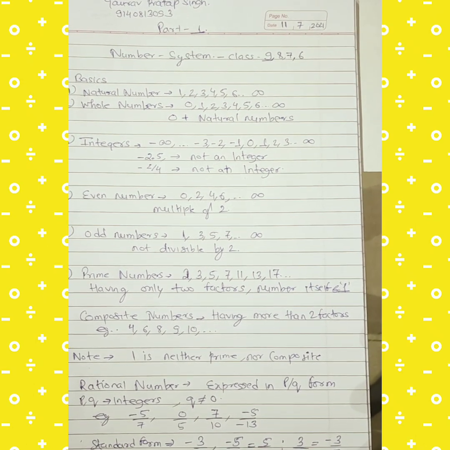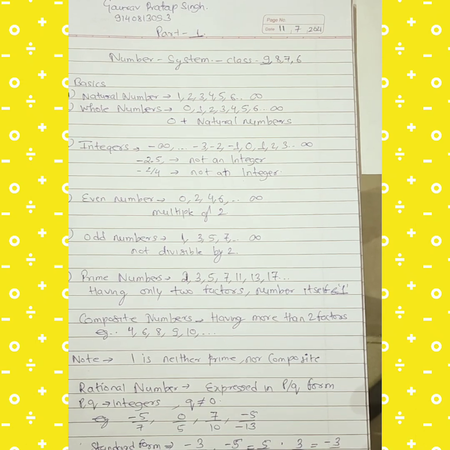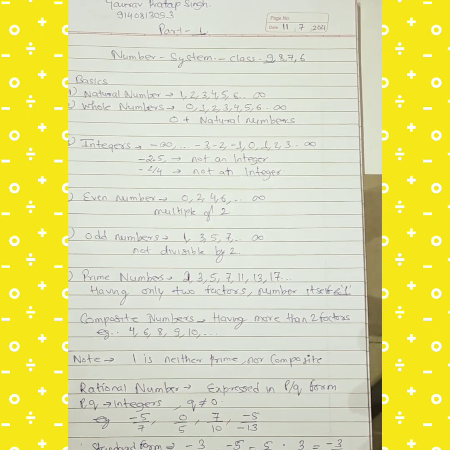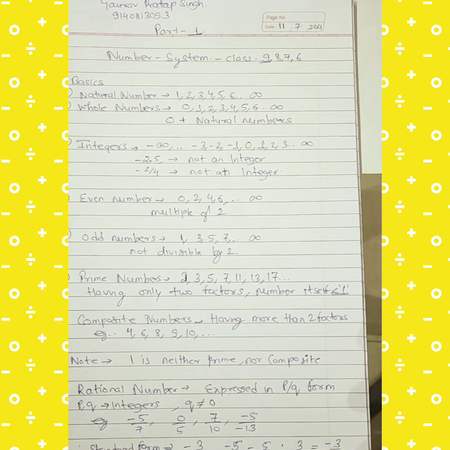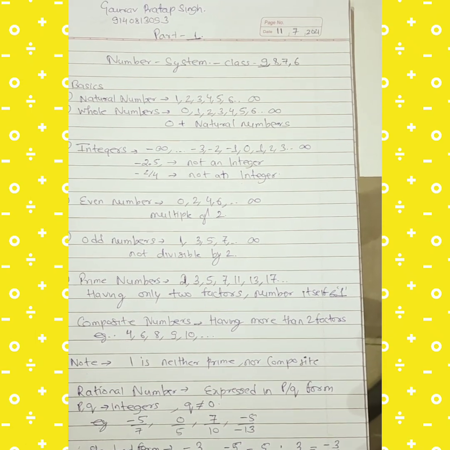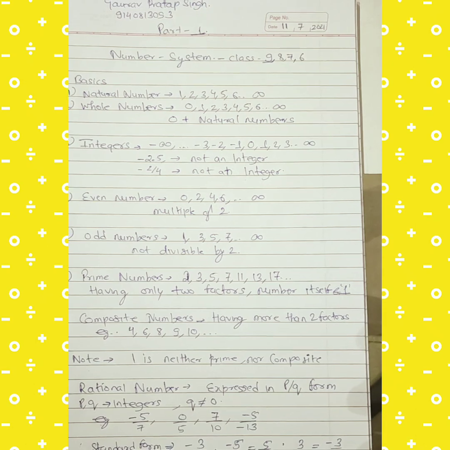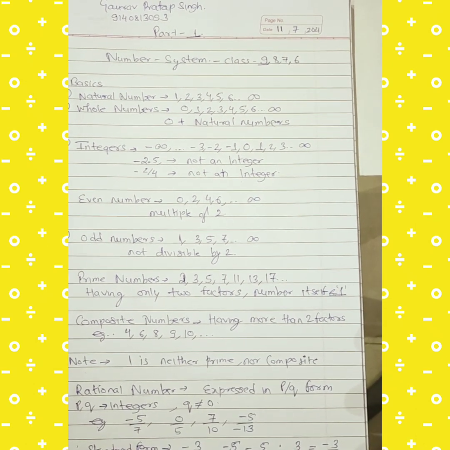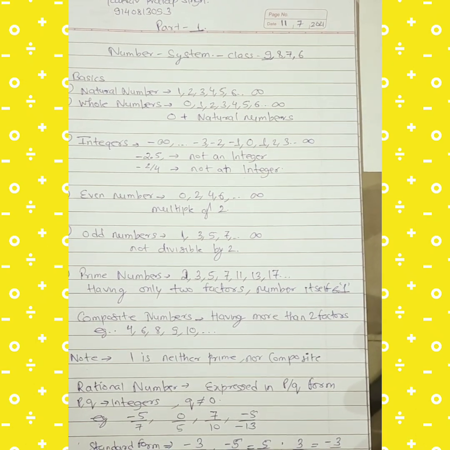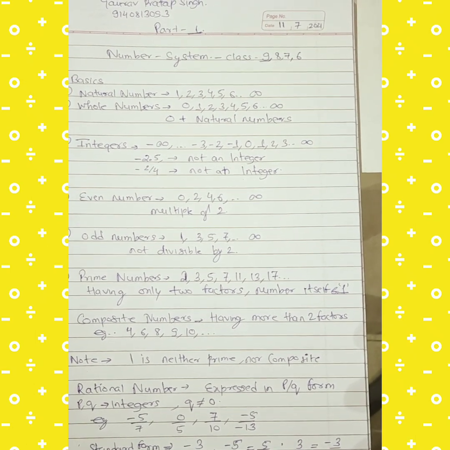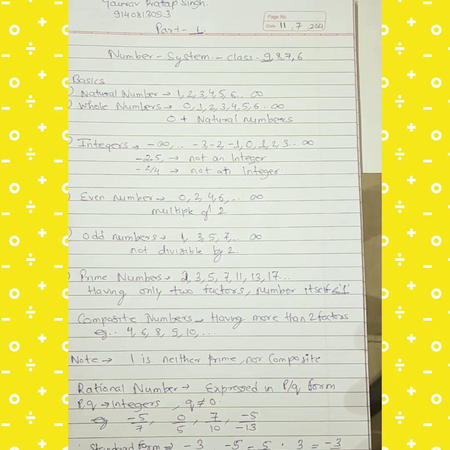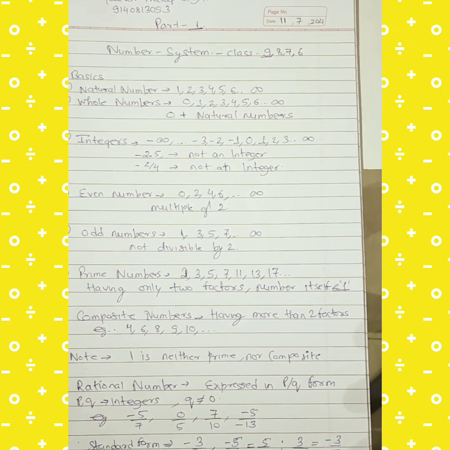Then there comes a term, what is the standard form of a rational number? So standard form is that in which two criteria must be fulfilled. First, numerator and denominator must be co-prime numbers, and second, denominator must be a positive number. For example, here I have written minus 3 by 5. 3 and 5 are co-primes because the HCF of 3 and 5 is 1.